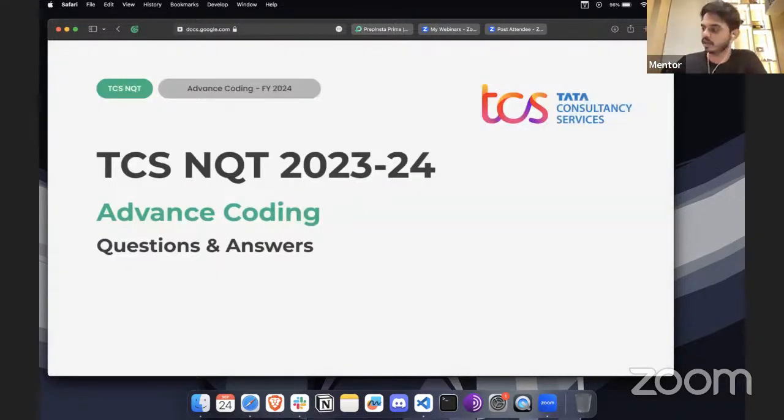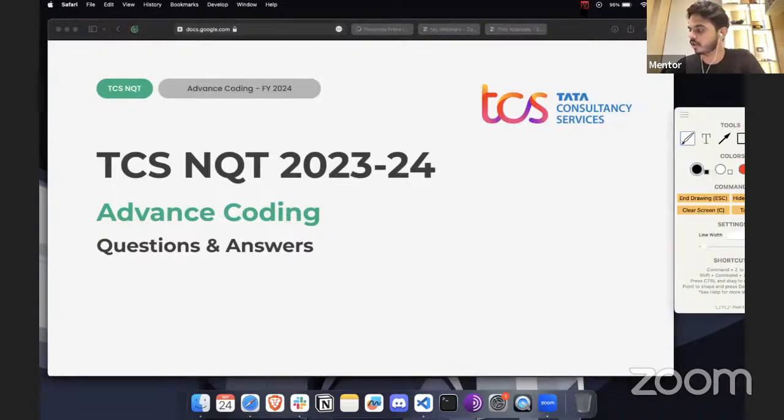So basically, just to give you an idea for the people who just joined right now: today we are going to solve some of the TCS NQT questions, and we are going to pick some of the coding questions. I'm going to get the questions. It will be good if you solve these questions along with me, and I'm also going to share the answers with you as well. We are going to solve them in Python, Java, and C++, and otherwise you can pick any programming language that you are familiar with. So we are mainly focusing on these three programming languages for today.